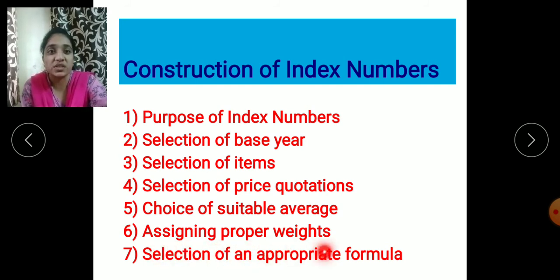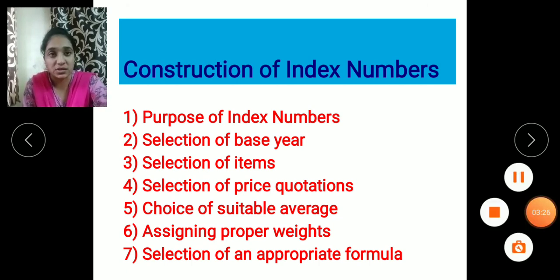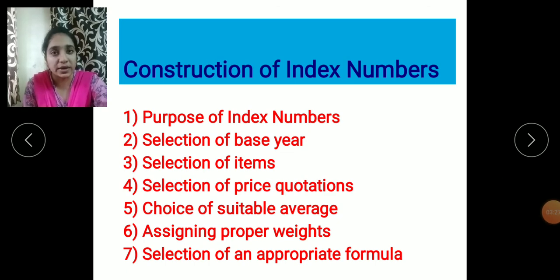Next, last one is selection of an appropriate formula. So before the construction of the index number, the formula should be selected appropriately, because if the data is not given properly, even if we use the appropriate formula, it will not give us the expected results. So if the data is appropriate, then if we put a formula over there, we will definitely get the right answer, the correct answer, whatever we expect.